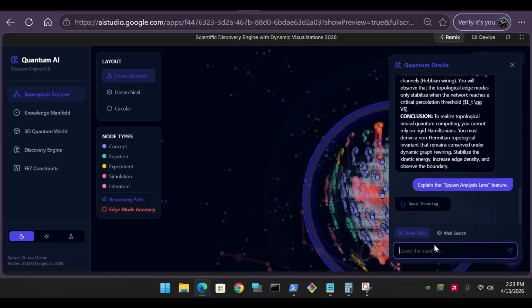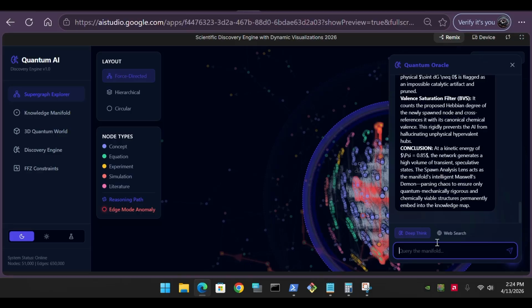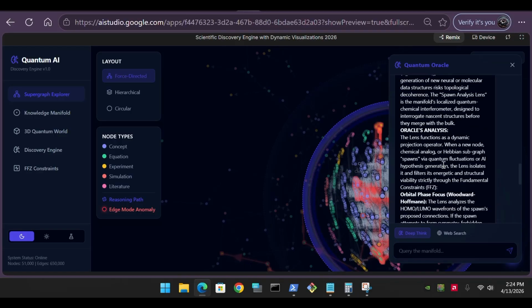Oracle's analysis. When the autonomous research loop successfully completes its cycle, the results manifest across 3 distinct physical and computational dimensions within the manifold.